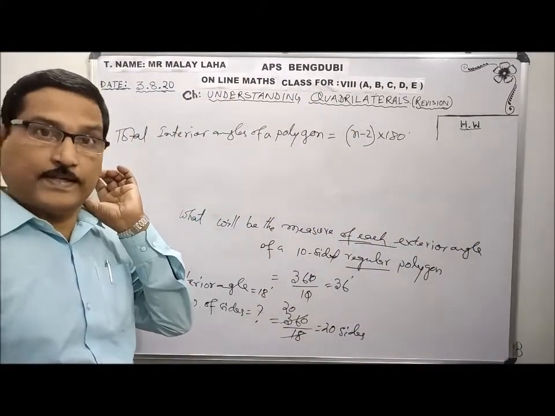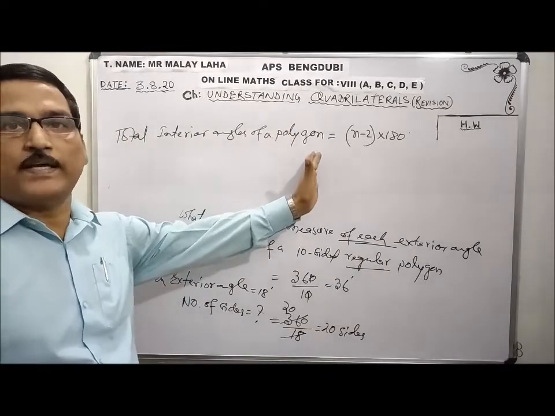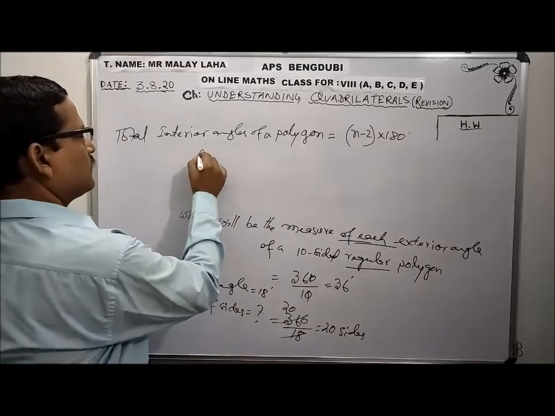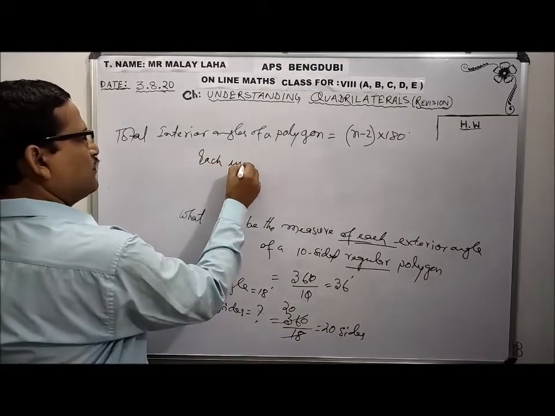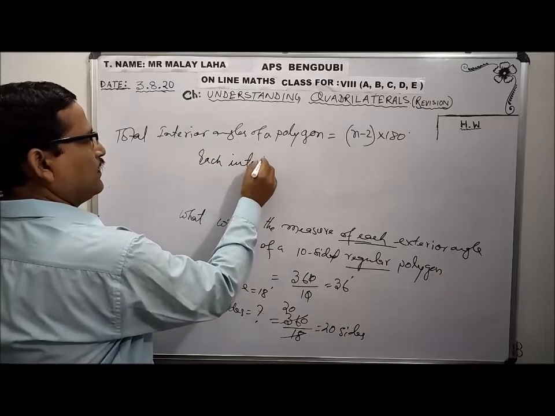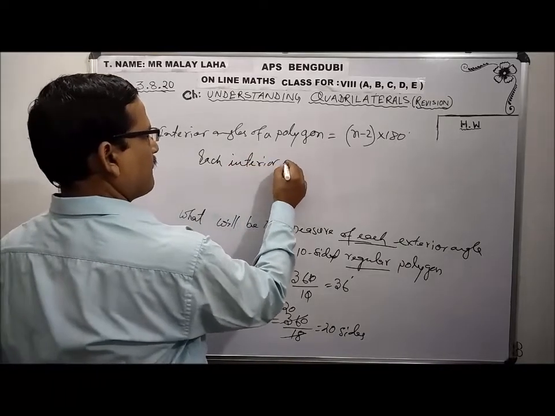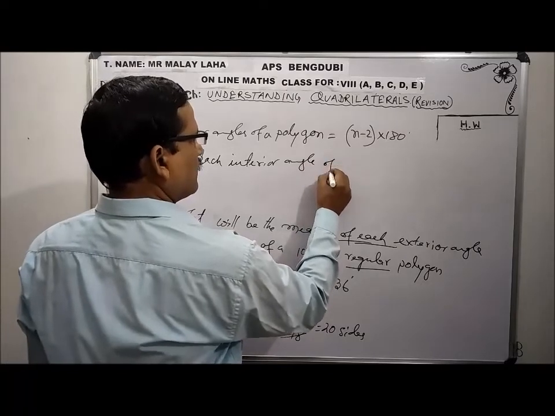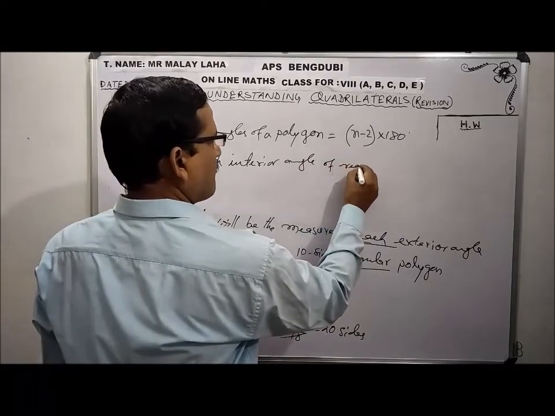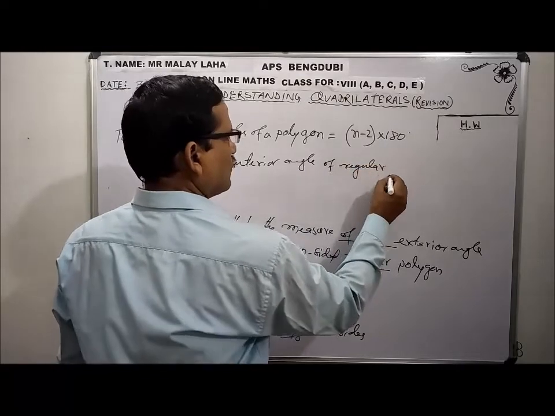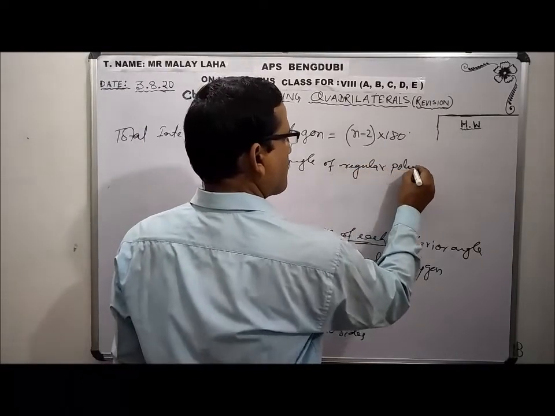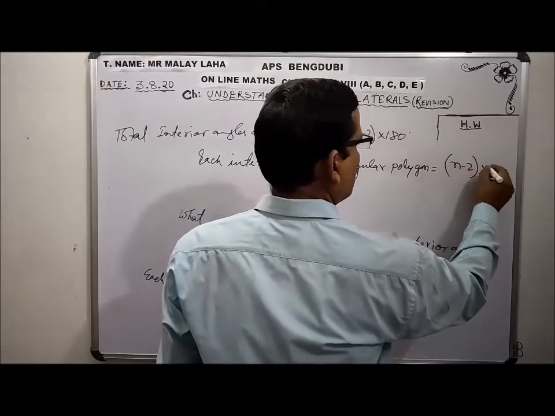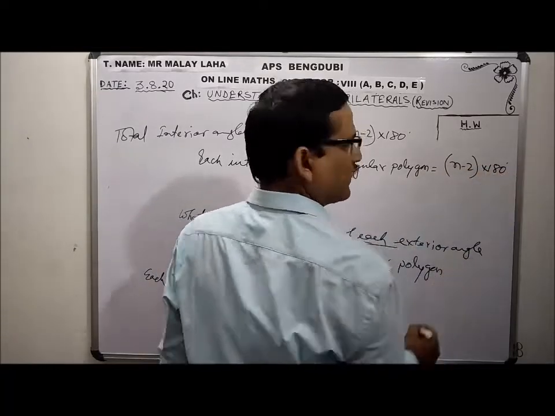If the figure is regular, then only I can find out each interior angle. Okay. So each interior angle of a regular polygon is equal to n minus 2 into 180 degree, divided by n.